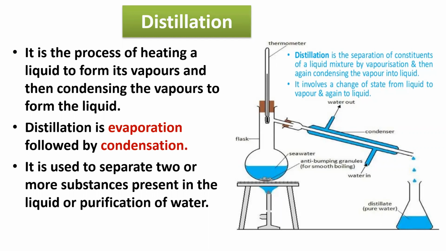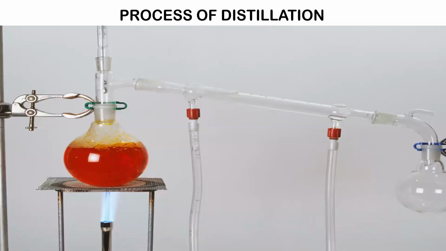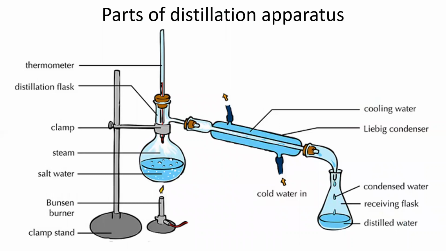It is used to separate two or more substances present in a liquid, or for purification of water. Only two or more substances, not one. One you can easily separate, no need to separate one substance. Now the process of distillation you can see. In the science lab this happens mainly. So, parts of the distillation apparatus: thermometer, distillation flask, clamp, steam, salt water, Bunsen burner, clamp stand, cooling water, Liebig condenser, cold water in, condensed water, receiving flask, distilled water.